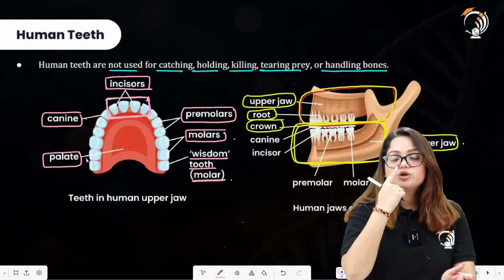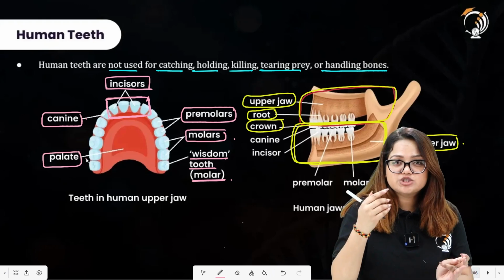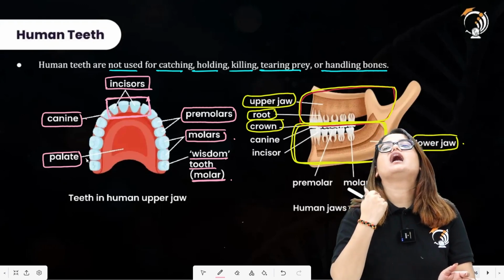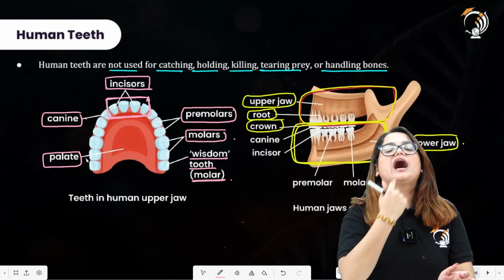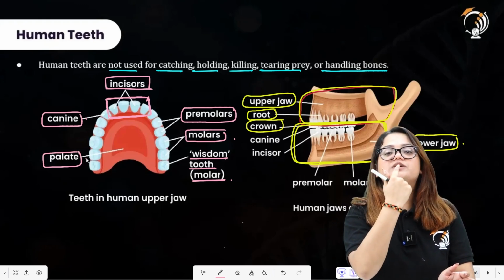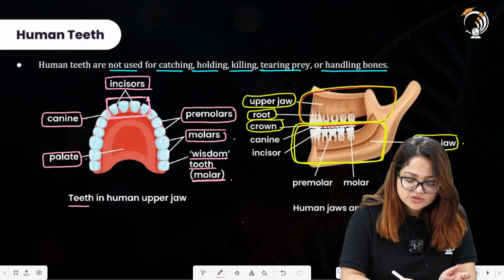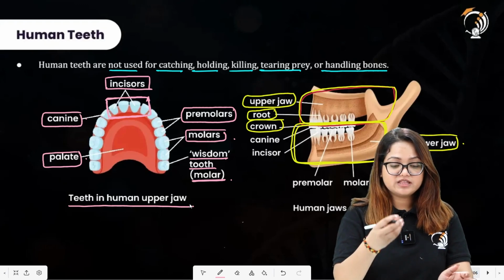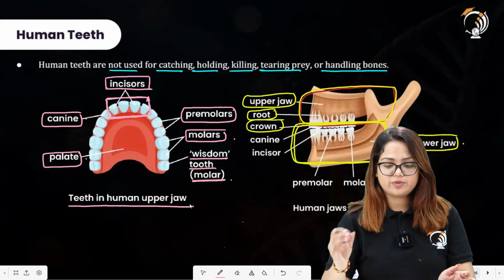Then this jaw is having this particular structure in the above region, that is termed as the palate. So the region which you can touch by your tongue. I hope this is clear. This particular region is the palate region. So teeth in human upper jaw, the same representation as the upper jaw will be there in the lower jaw.